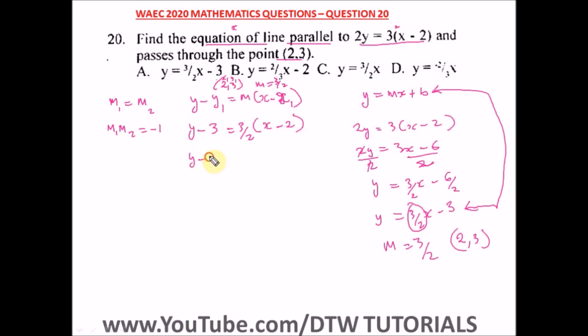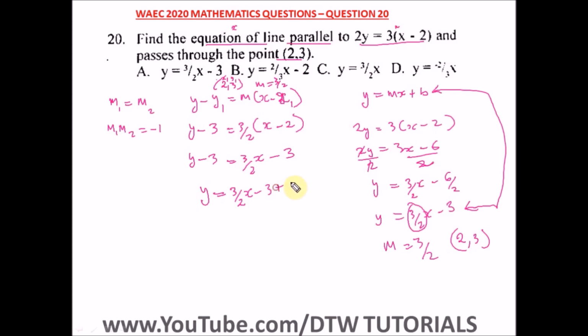So we have y minus 3 equal to, open the brackets, 3 over 2 x, and 3 over 2 times minus 2, the 2 would cancel, so we just have a minus 3. Let's take this minus 3 to this side. So we're left with y is equal to 3 over 2 x minus 3.